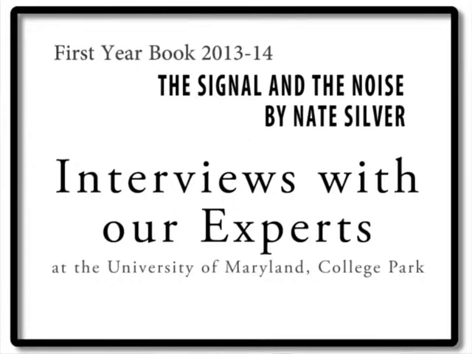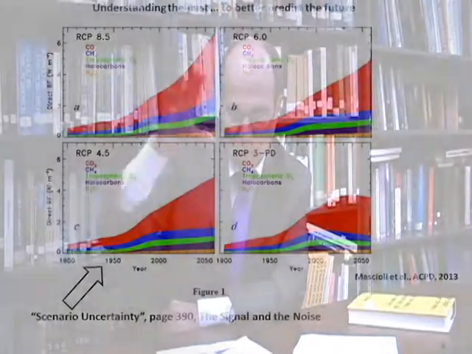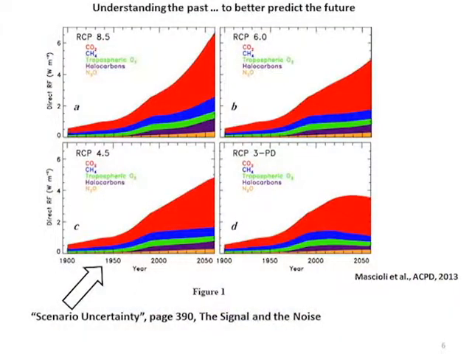The other part of what we're doing that I think strongly connects to Nate Silver's book is we're trying to use our understanding of past climate to better predict the future. So in one of the latter chapters on climate change, he talks about several of the guiding uncertainties, one of which is scenario uncertainty, which I've indicated with this graph that has very colorful lines, and we have basically 4 different scenarios for how greenhouse gases may change over the future. We don't know which one will hold, but there are 4 different scenarios that complicate the prediction of future climate.